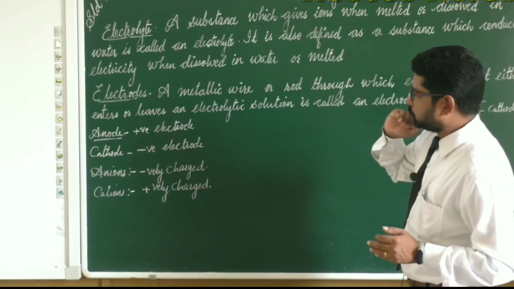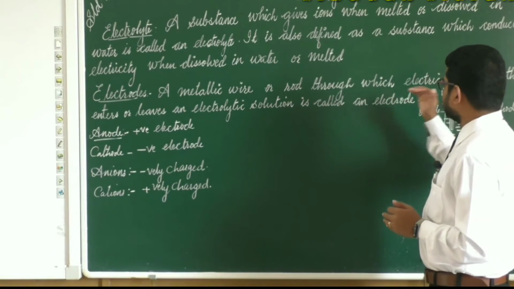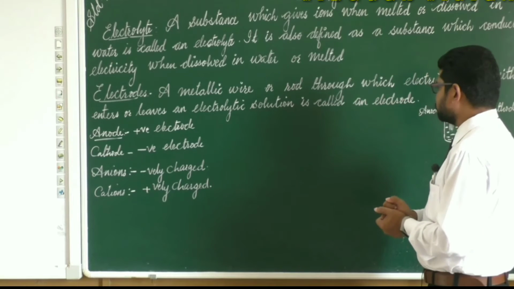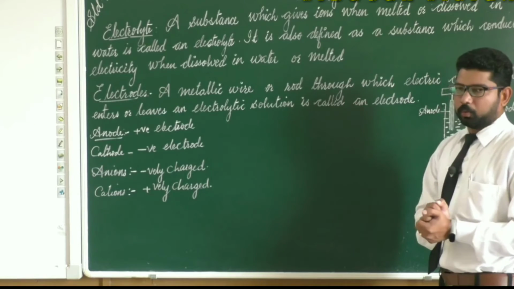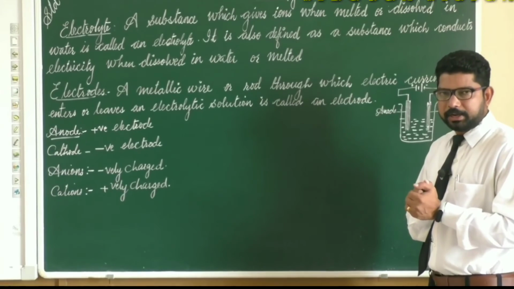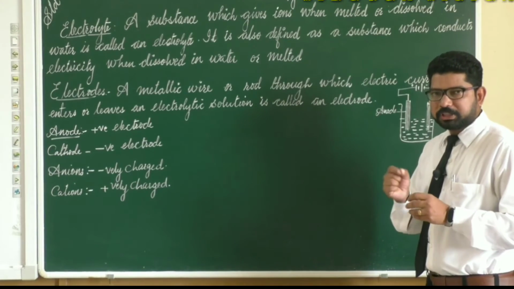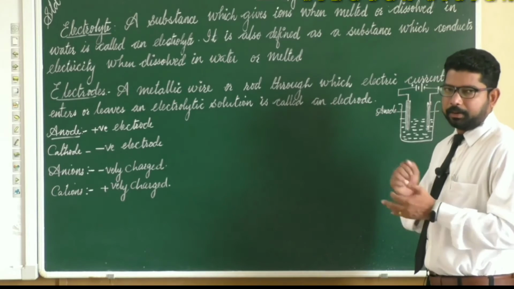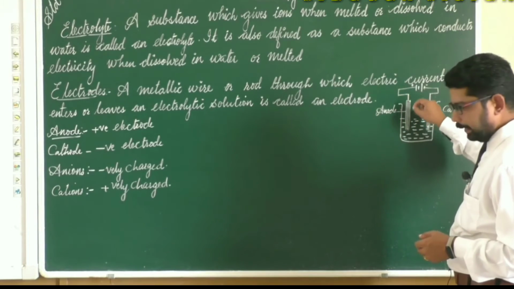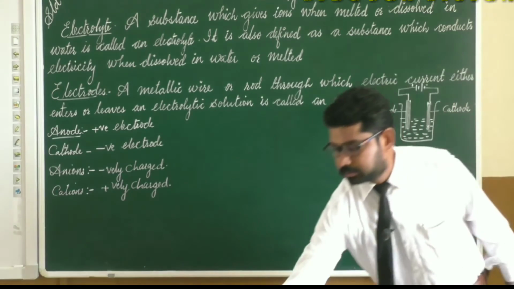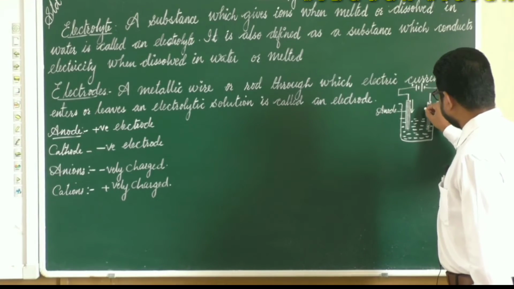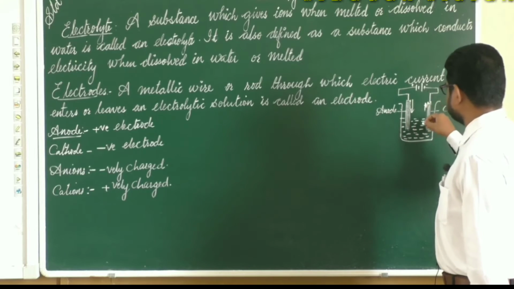Let us define electrodes: a metallic wire or rod through which electric current either enters or leaves an electrolytic solution is known as an electrode. In physics we have studied that electricity flows from the positive terminal to the negative terminal. So at the positive terminal electricity enters here, and through the negative one electricity leaves.